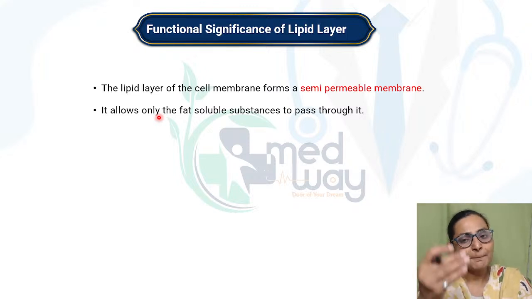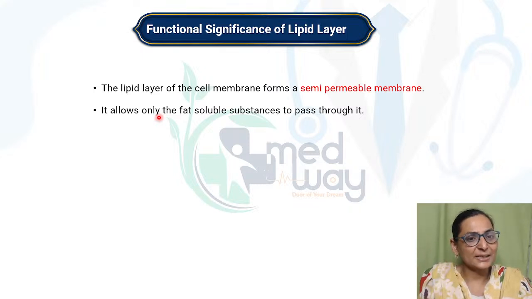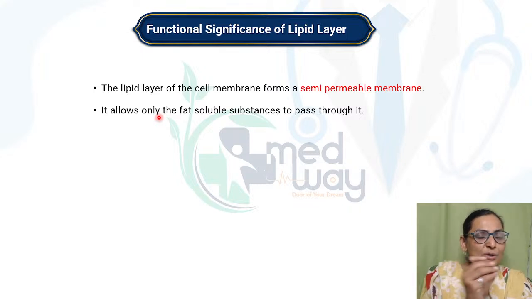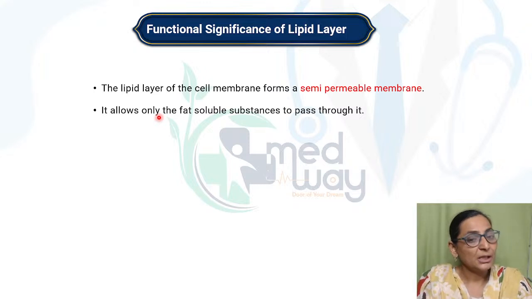Because of this, inside the cell and outside the cell you have got two environments. You have got ECF and ICF. The composition of the ECF will always be different from the composition of ICF. That is possible because of the selective permeability nature of the cell membrane. And because of that you are able to develop the resting membrane potential, which is responsible for your action potential.